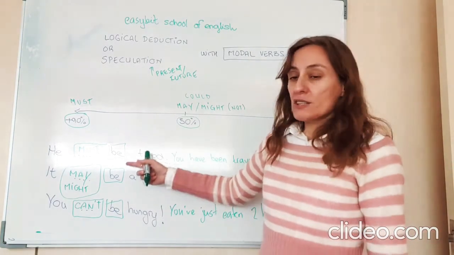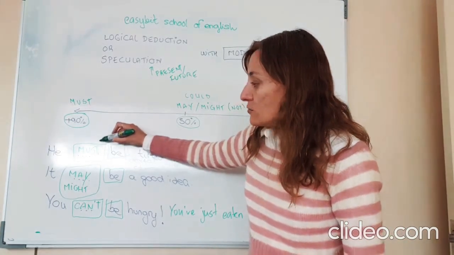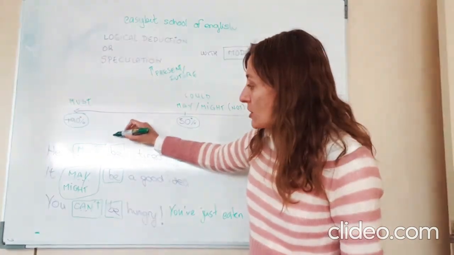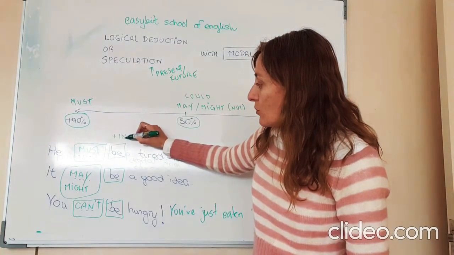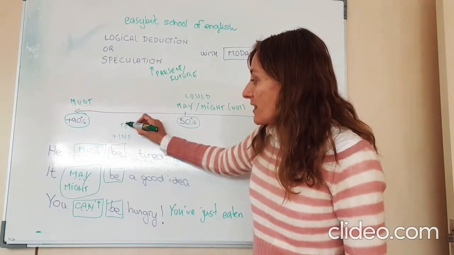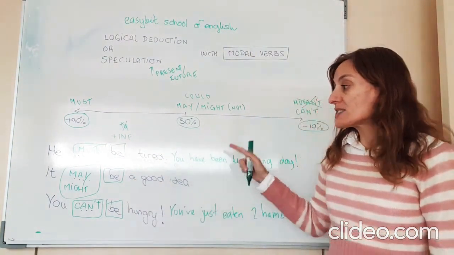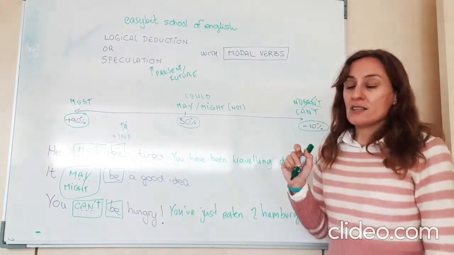Good. If you look at all the examples, you notice that we use the modal verb for speculation, followed by what? Followed by the infinitive without to. It's not the present, it's the infinitive. He must be, it might be, you can't.